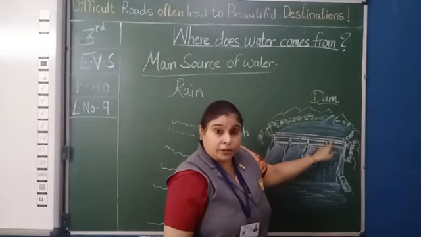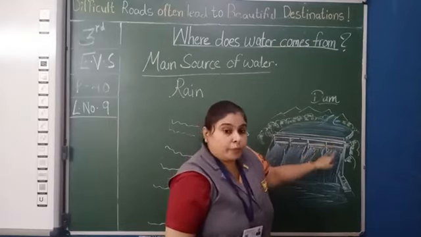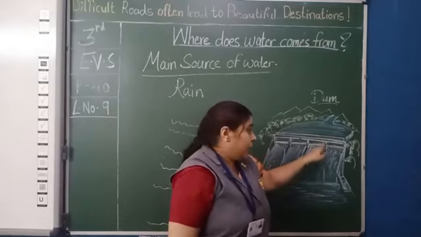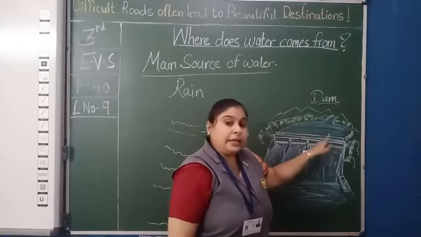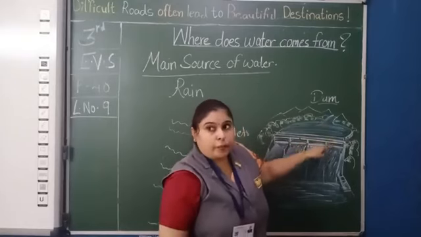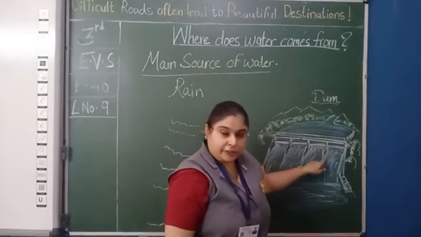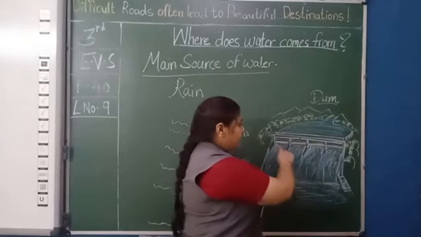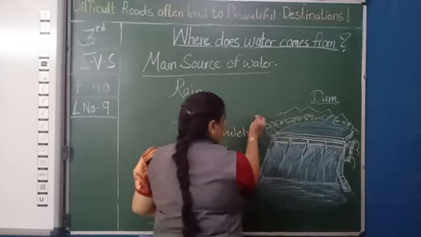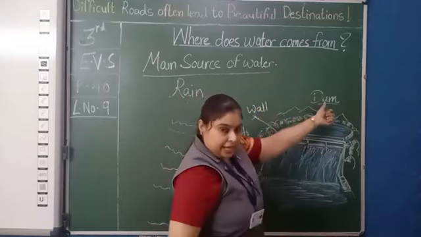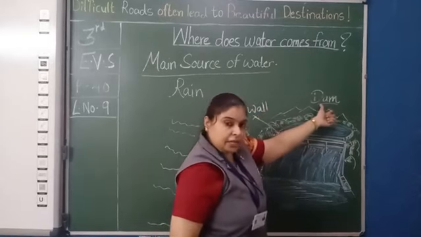Why are we going to build the wall over it? So that we can stop the flowing water of the river. Clear? So a dam is a wall that is built across a flowing river in order to stop its water, to make a lake. Now here you see, this is the wall. The wall is named a dam.